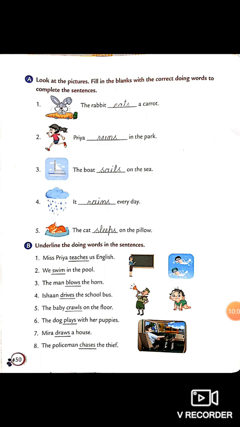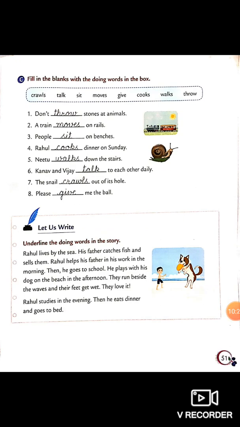Now B part. Underline the doing words in the sentence. Miss Priya teaches us English. Here teaches is the verb. We swim in the pool. Here swim is the verb, action word. In the same way, you have to do all other parts.